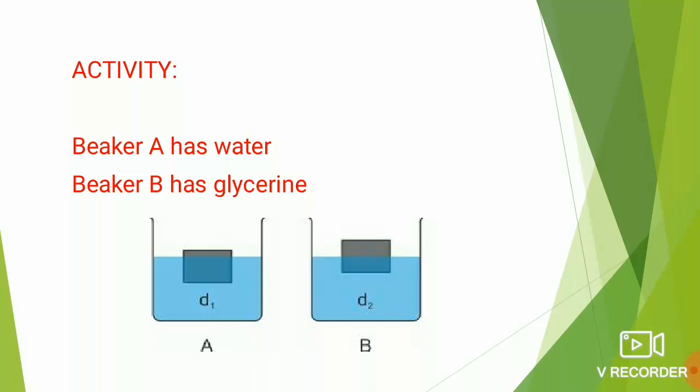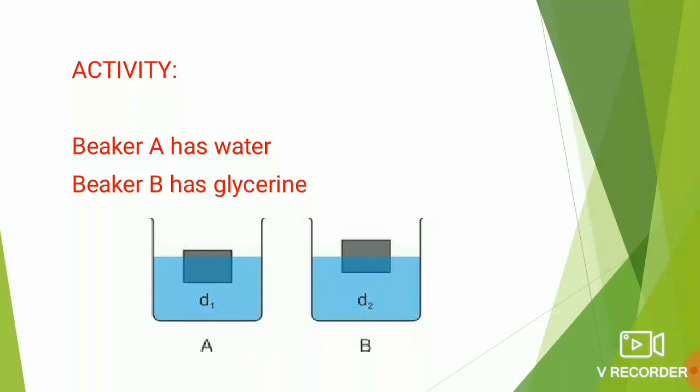You can see from there the densities of both the things, water and glycerine. If you look at the density table, you will notice that the density of glycerine is greater than the density of water. When the density of glycerine is greater, the flotation will be observed more in case of glycerine as compared to in case of water.